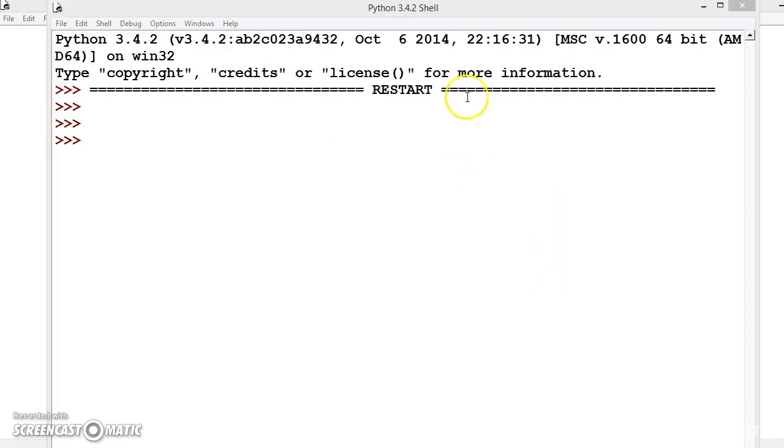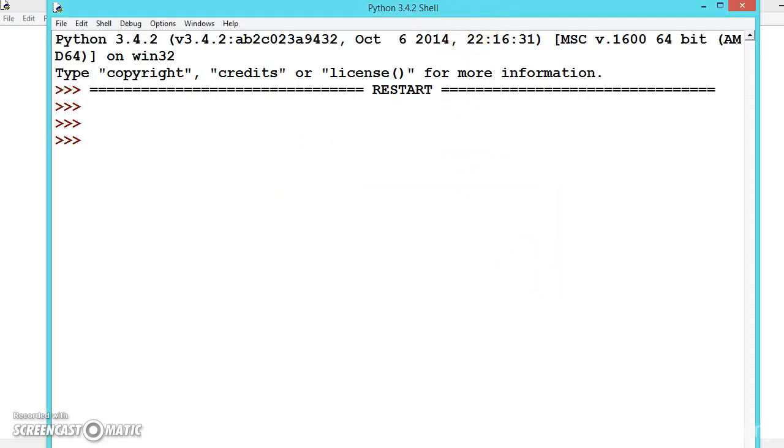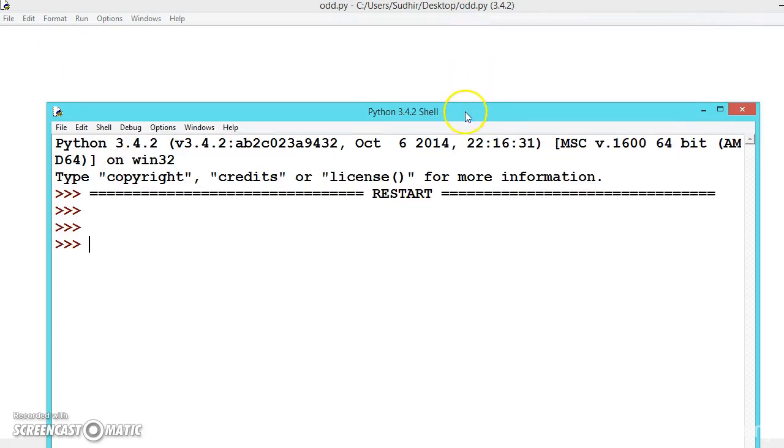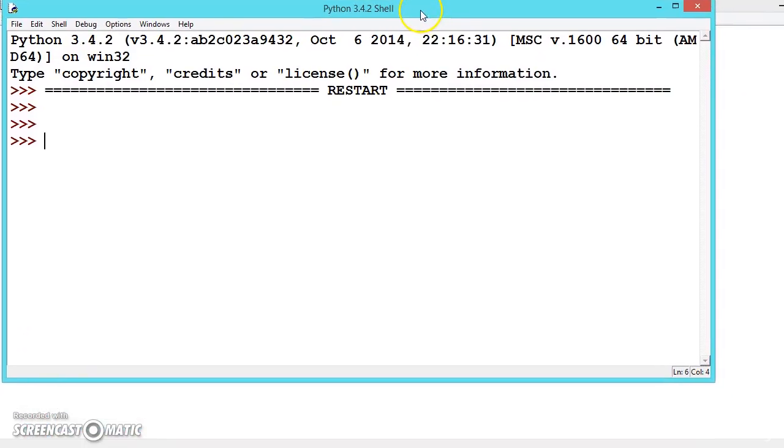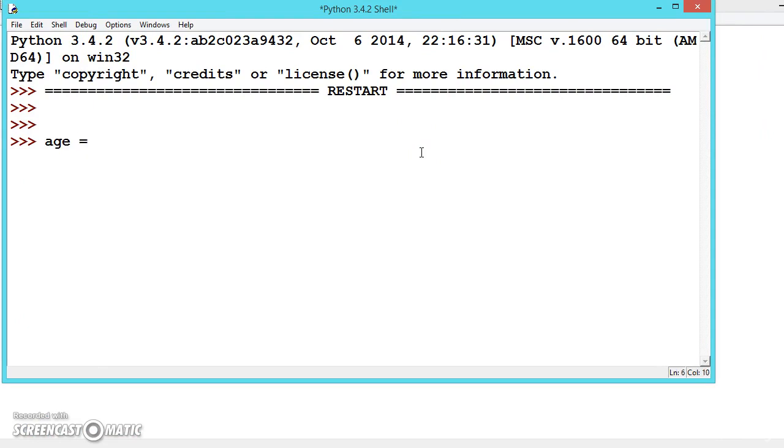Now let us see about dictionaries. Dictionaries are similar to the list, but dictionaries can store the keys and values. A dictionary starts with flower brackets and closes with flower brackets. We can store the keys, like let us say John, and we can store the values also. Age is equal to 21.